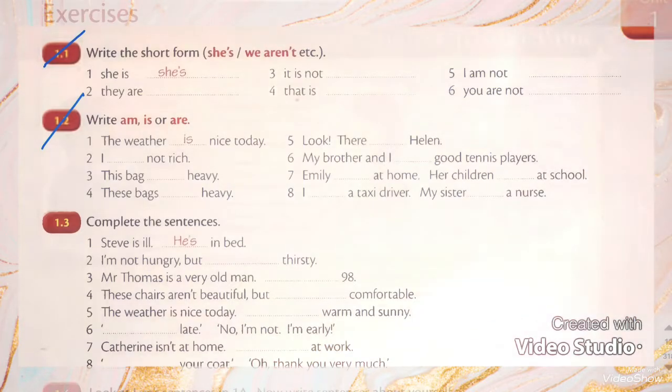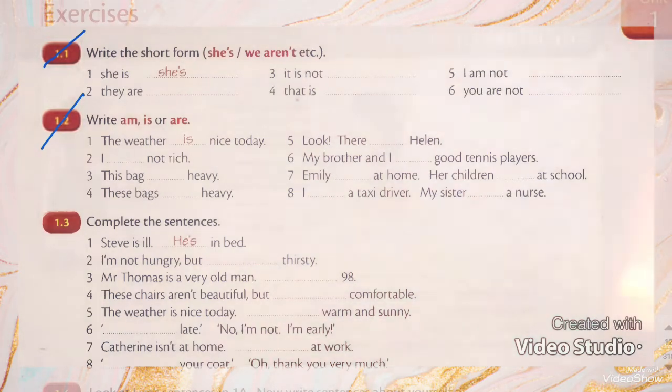Let's answer these two exercises together to see how we can write the affirmative verb to be and the negative verb to be. Number 1, write the short form of "she is" or "we aren't". "She's" or "we aren't". So, she is. How can I write the short form? I will delete the letter I and I will put an apostrophe instead.